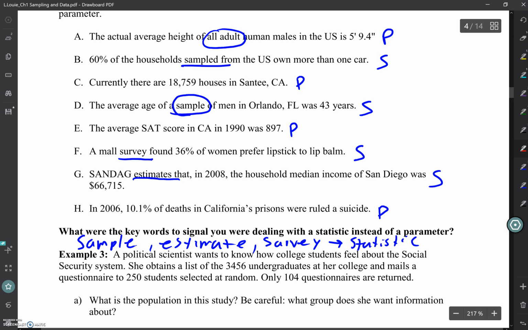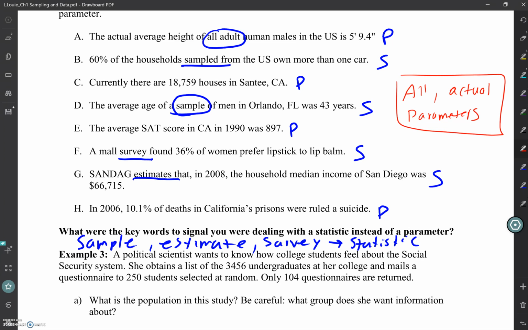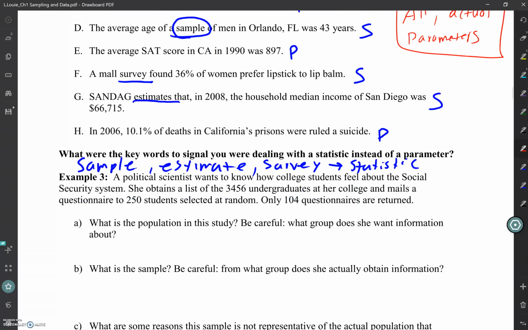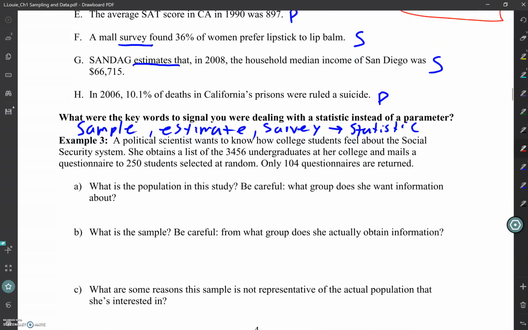And I'm going to go over here and say the word all. And if they said something like actual, those are for parameters. So if you know stuff about the actual population or something like that, then you can go back to a parameter. All right. Any questions on that?